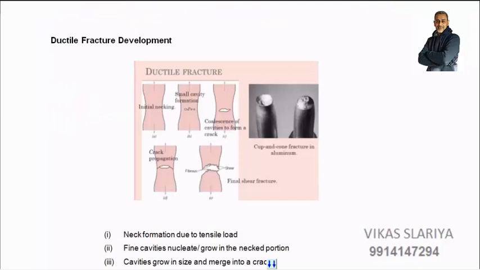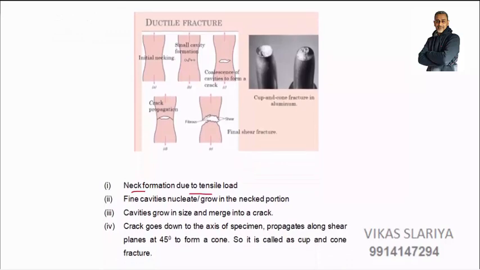Now let us see how fracture development takes place. Let us go into the depth of how ductile fracture development takes place. We have A, B, C, D, E, 5 types of diagrams. This is initial necking. This is a ductile fracture. I am applying forces on the two sides. Neck formation due to tensile load takes place.